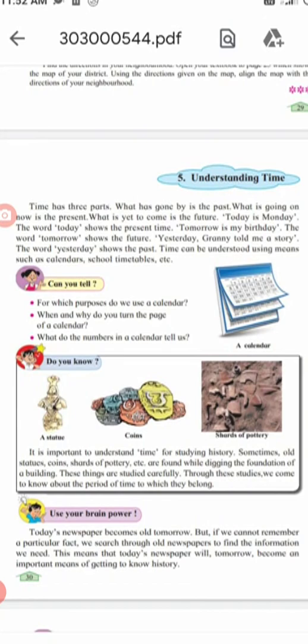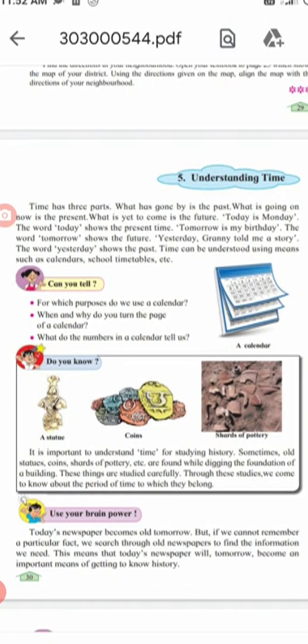Now the future is not in our hands, children, but the present is in our hands. The past is already gone, so we can't do anything about the past. So past means which is already over, present means which is going on at present, and future means which is yet to come.